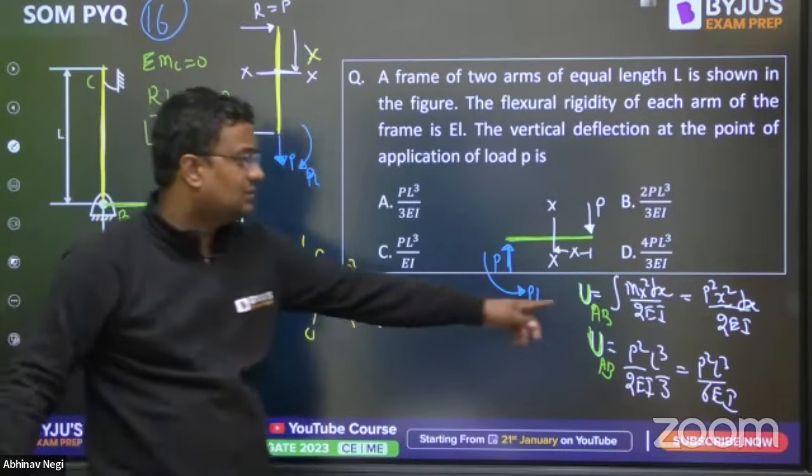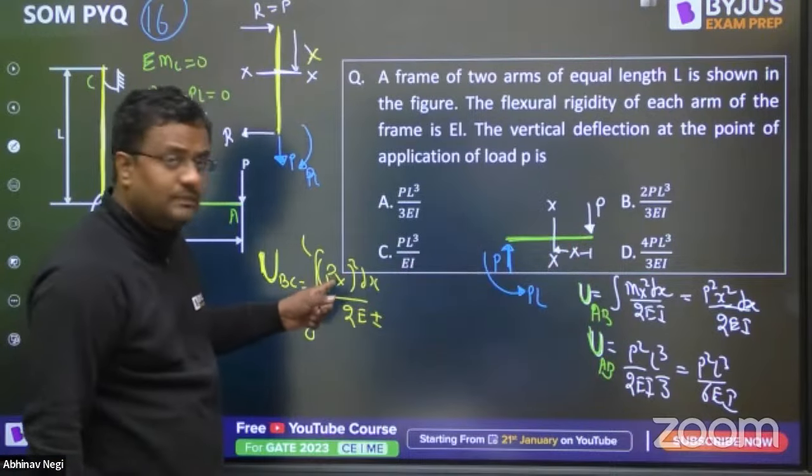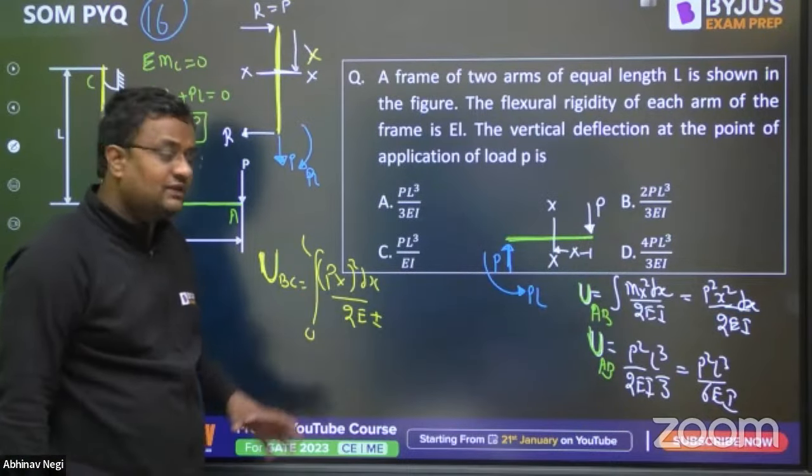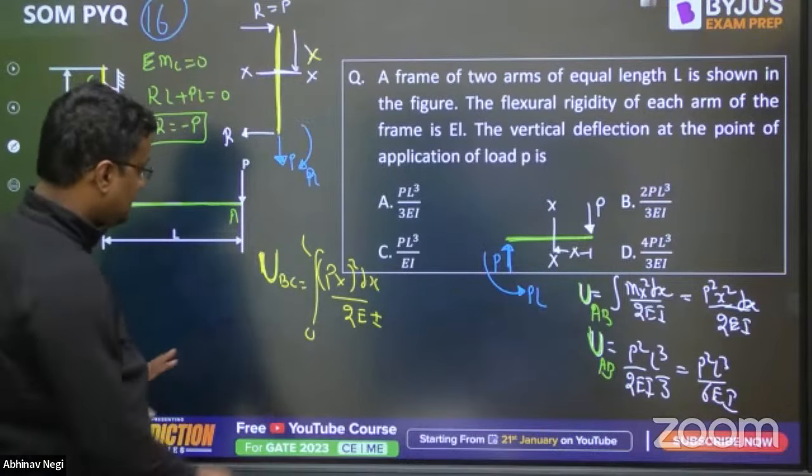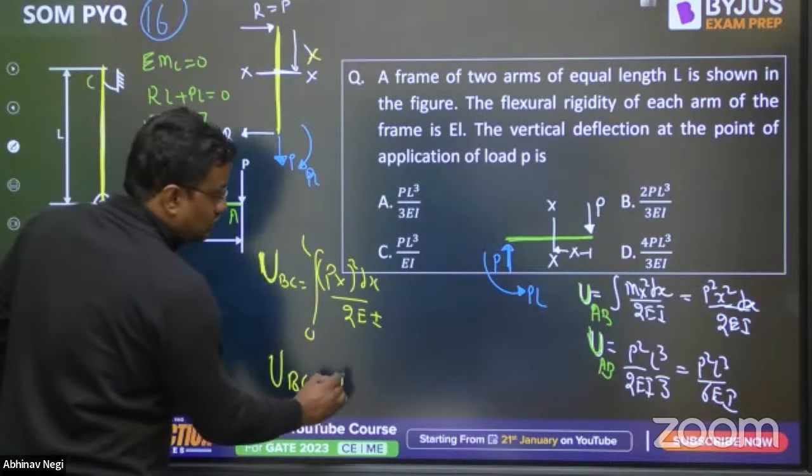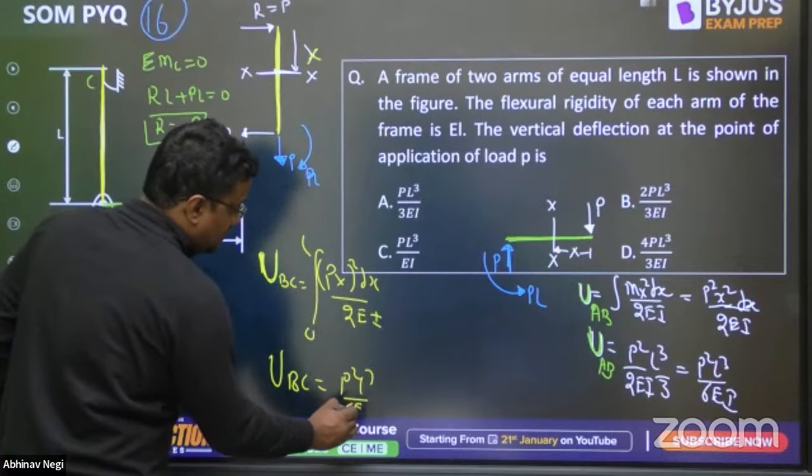Again, the same expression is coming. Here also the bending moment is Px, here also Px. EI is also the same. Everything is the same. So here U of BC is also equal to P squared L cubed by 6EI.